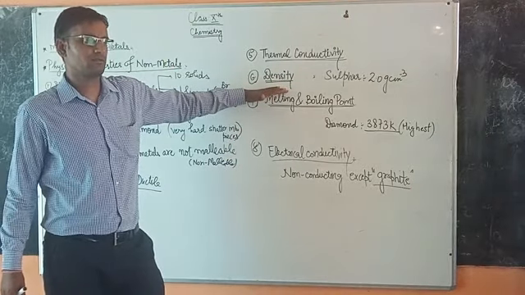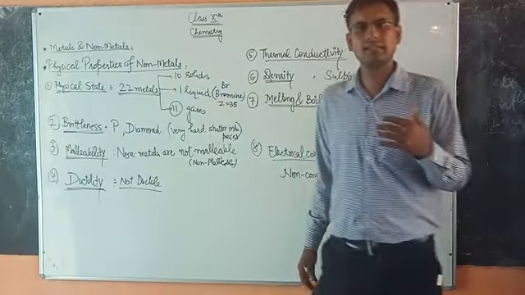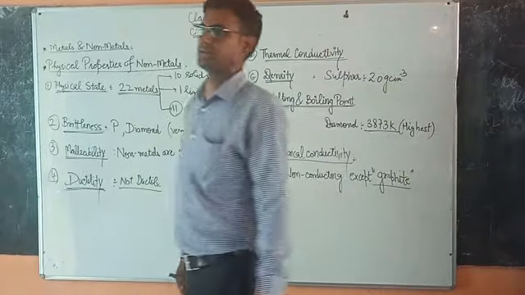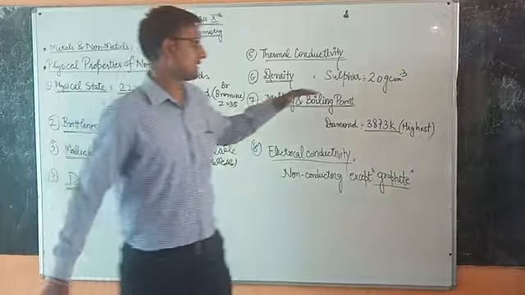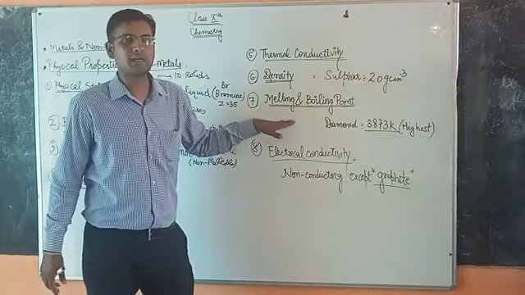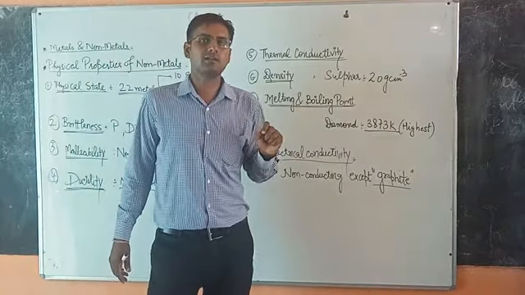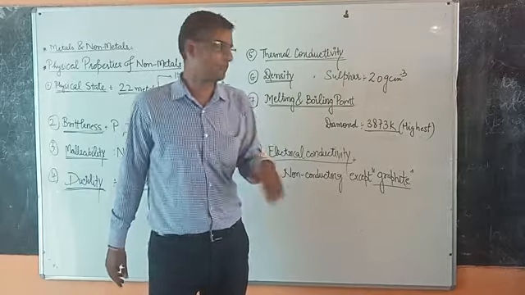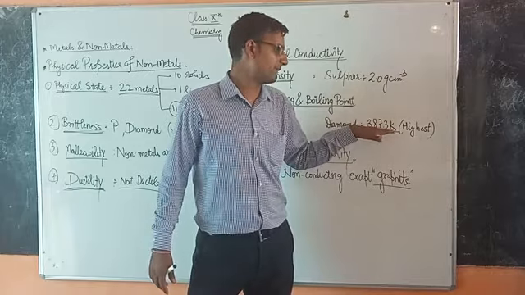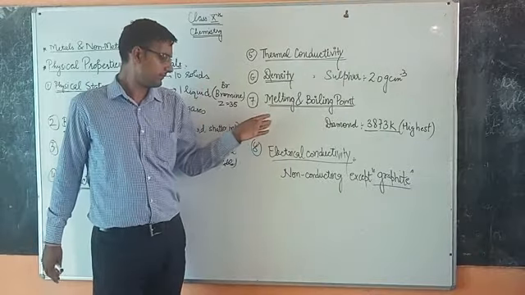Generally non-metal solids are denser, liquids less dense, gases least dense. So sulfur, being a solid, has high density, which is recorded in the non-metals, that is 2 gram per centimeter cube. Next we have melting and boiling point. Melting point in case of non-metals, the carbon's allotropic form, that is diamond, has 3873 Kelvin temperature, which is the highest melting point ever.